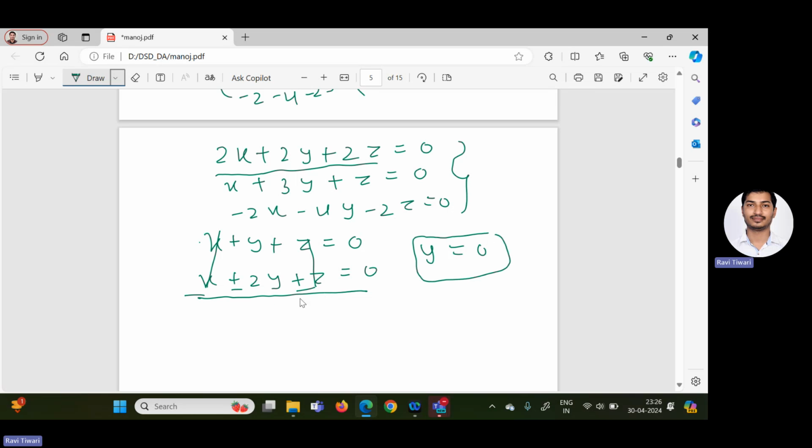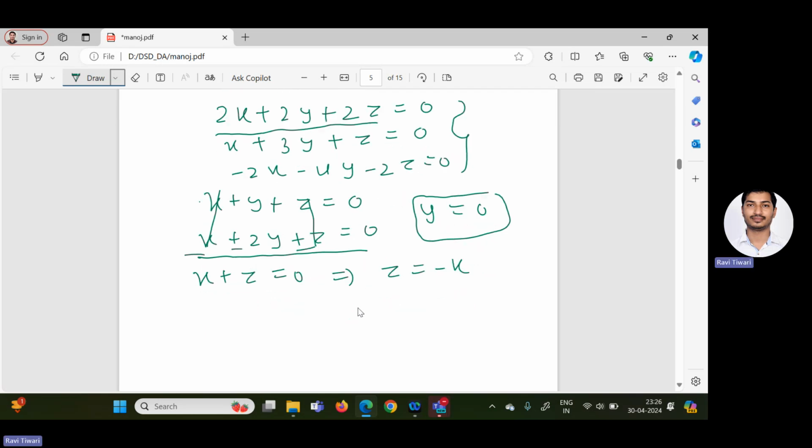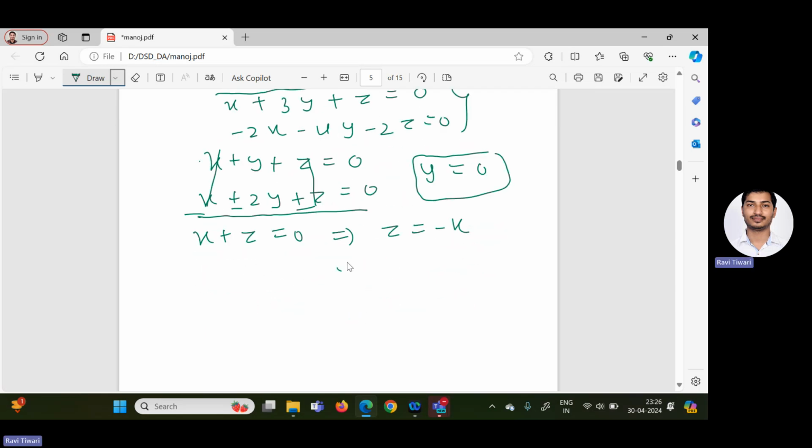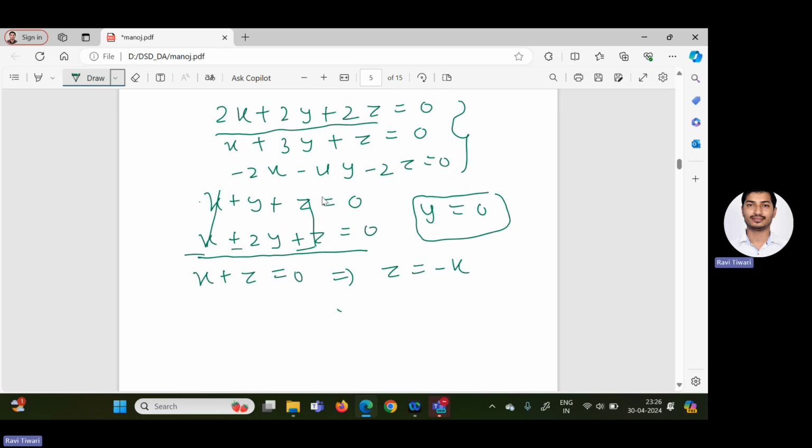Now y equal to 0 means what? Then we will get x plus z equal to 0. So x plus z equal to 0 means z equal to minus x. How can we write the eigenvector? If you look at these three linear equations, after solving them we are getting y equal to 0 and z equal to minus x. In the second equation also you can observe, if y equal to 0, then z equal to minus x. So two of these equations are the same. So z equal to minus x.